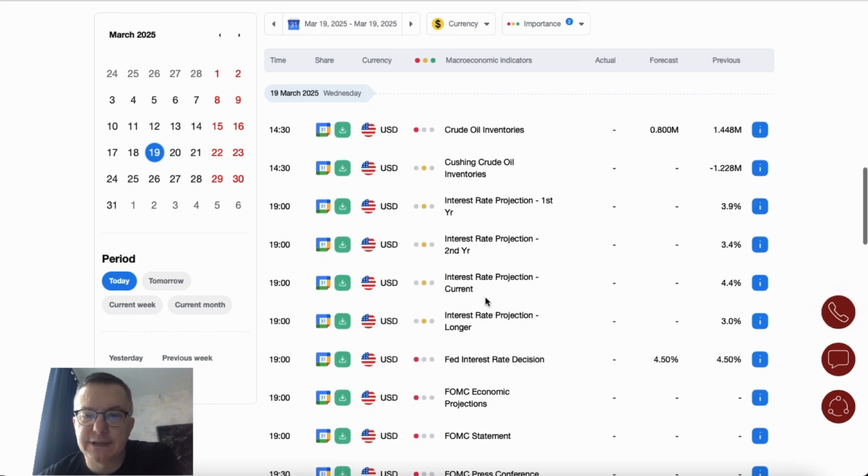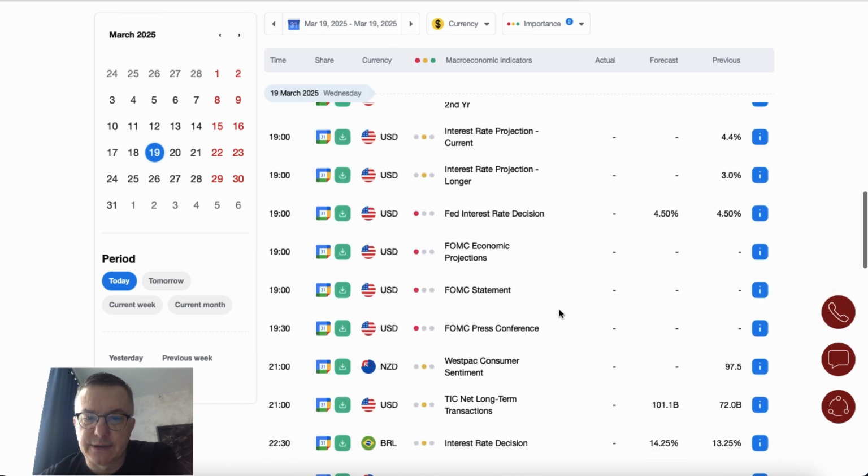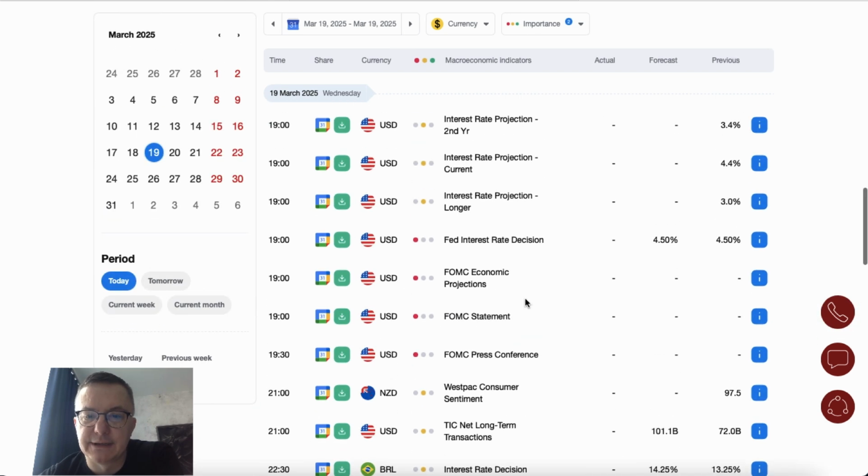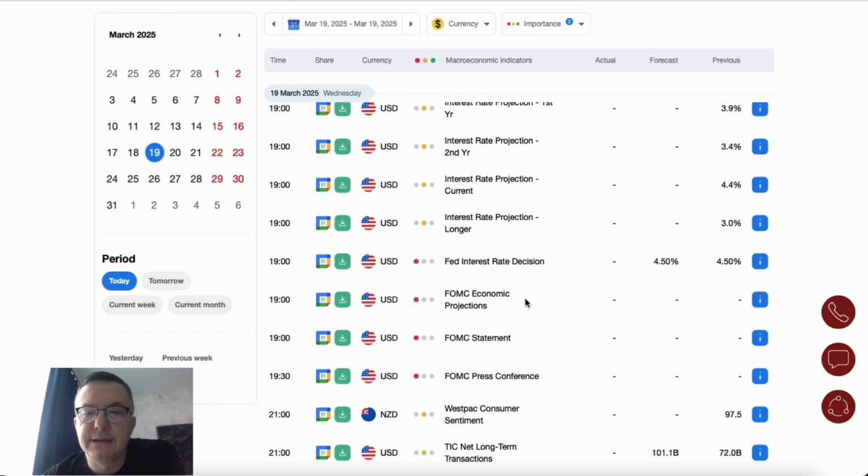Crude oil inventories are scheduled for release at 2:30, and then of course we got the major event of the day, the Fed interest rate decision, scheduled for release at 7 o'clock. Market participants expect the interest rate to stay at the level of 4.5%. Together with the interest rate decision, the FOMC economic projection statement and press conference will be released. At the end of the day, we got the New Zealand GDP at 11:15. Nevertheless, the interest rate decision from the Bank of Japan was the main event of the Asian session, and the interest rate decision of the Fed, of course, is the main event for the US session for today.